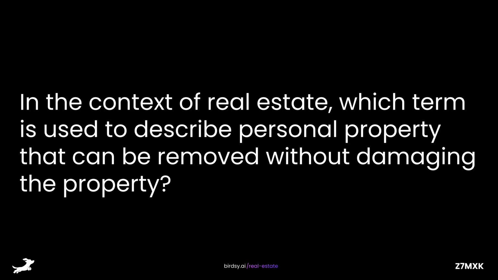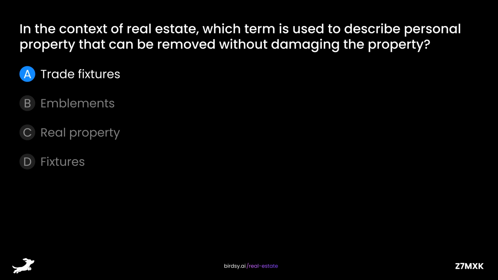In the context of real estate, which term is used to describe personal property that can be removed without damaging the property? Is it A, trade fixtures, B, emblements, C, real property, or D, fixtures? The answer is B, emblements.